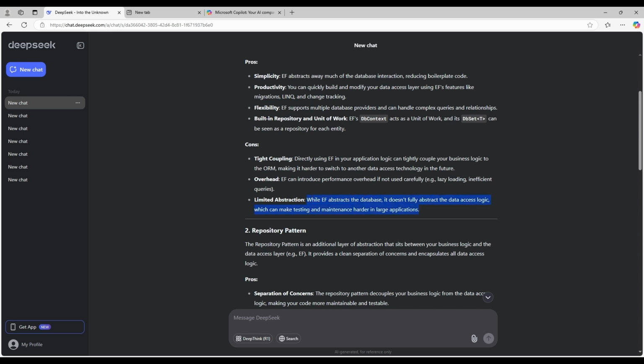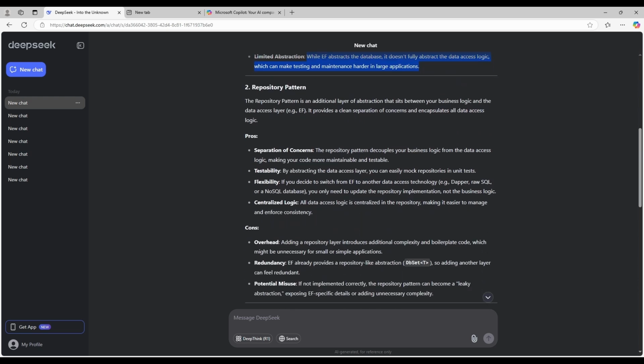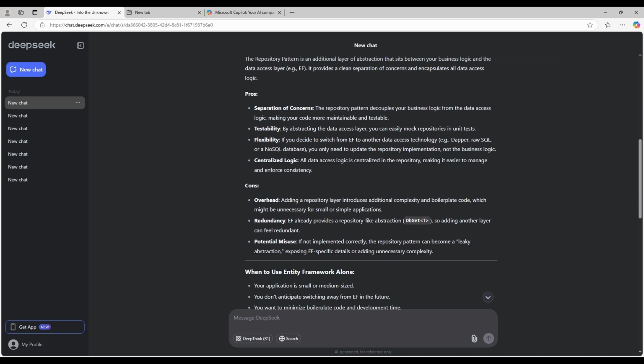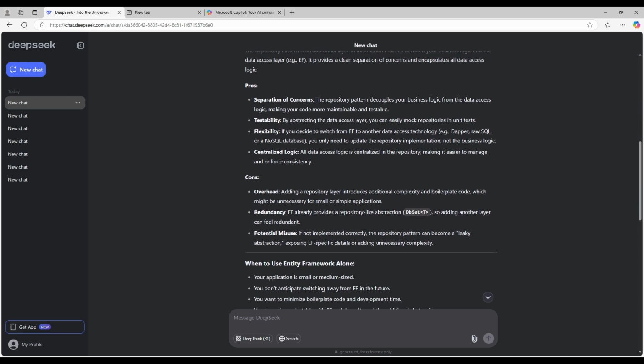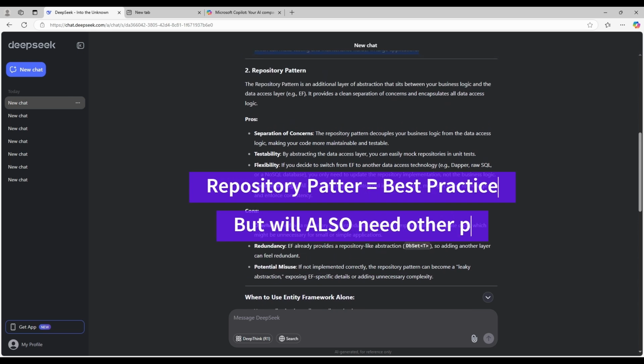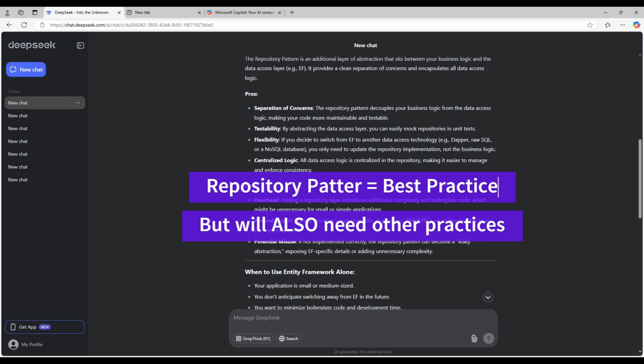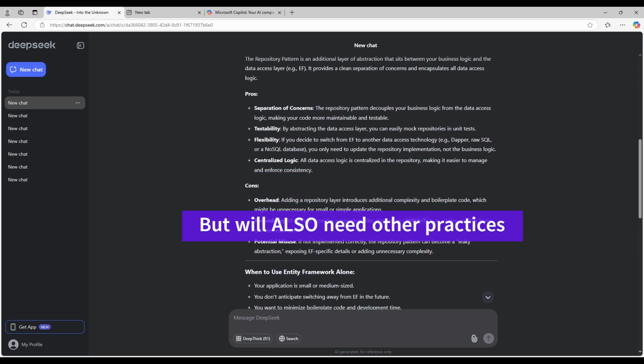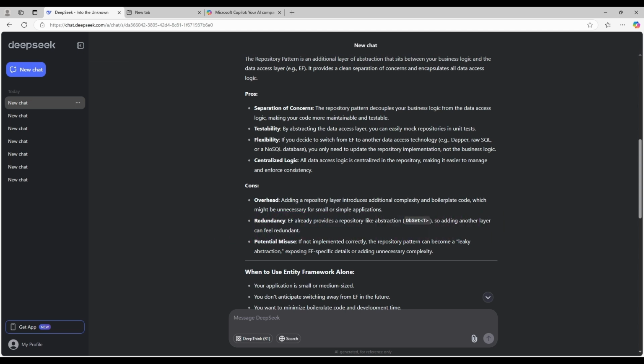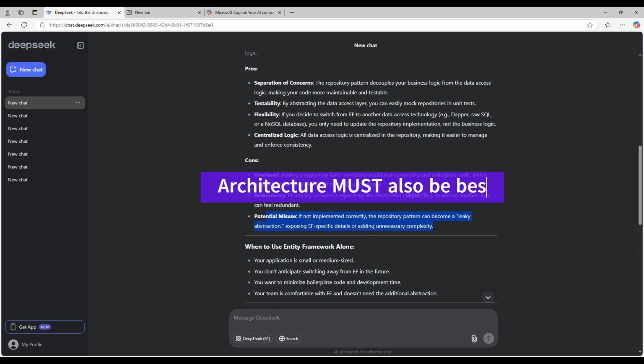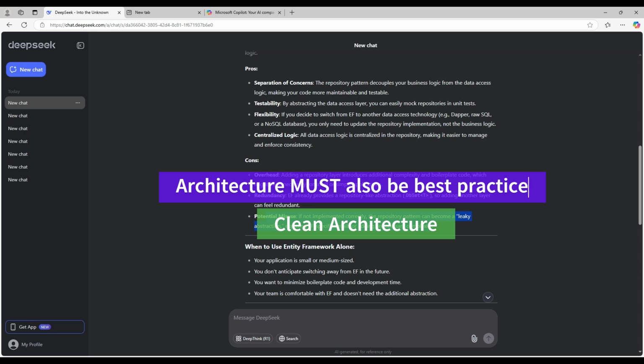And then now using the repository pattern, I don't think there are actually many cons or disadvantages other than this potential misuse. Once you go the repository pattern route, you are maybe having higher coding standards, or you're being a little bit of a snob in a way. So the only real issue would be that you have this repository pattern that's a leaky abstraction. So you're still indirectly tied. Maybe when you go into a project, you've linked a project that's using Entity Framework. So you didn't use another design pattern, which is clean architecture.